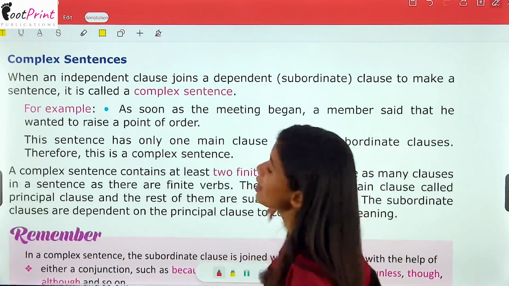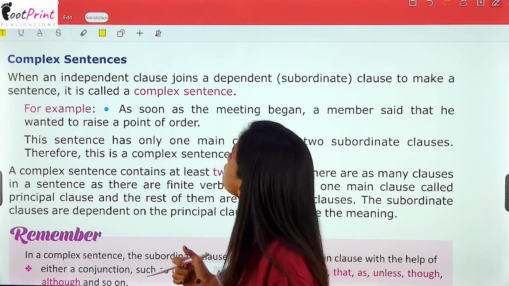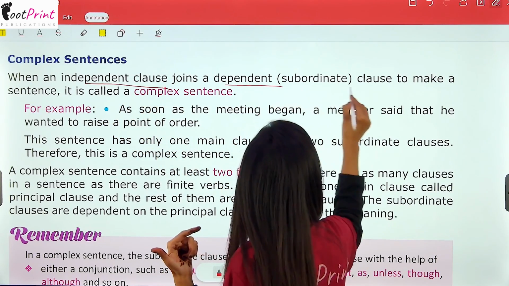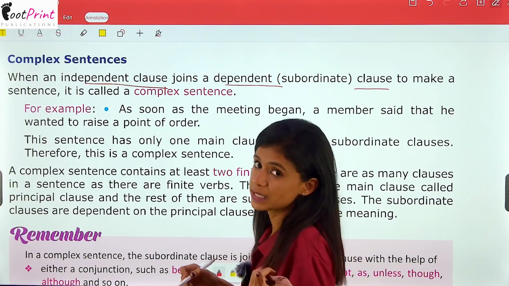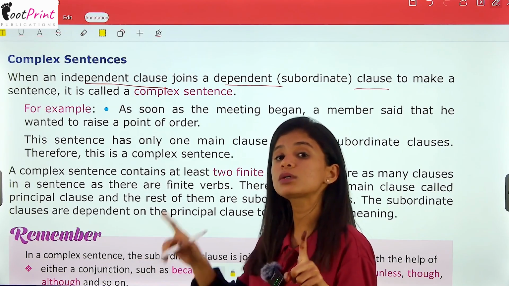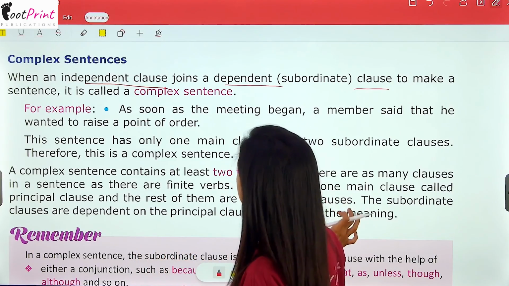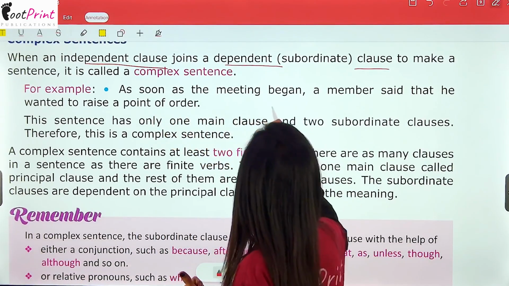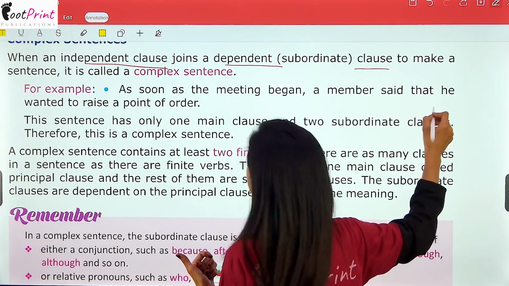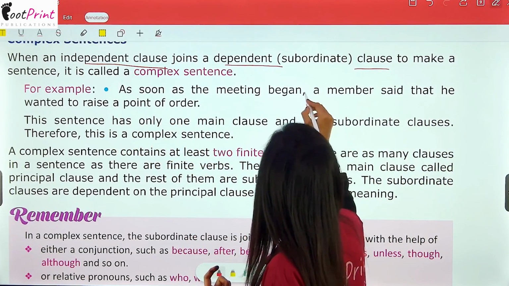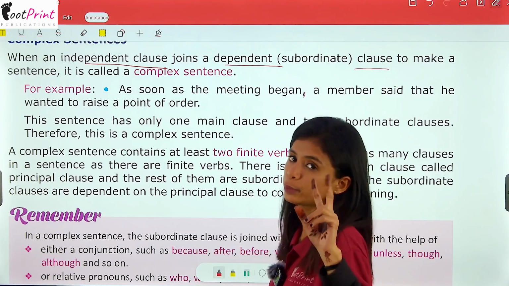Next and the last, we have complex sentences. When an independent clause joins a dependent clause to make a complete sentence. जब एक independent clause एक dependent clause को join करता है. अब हम देखते हैं ये करता कैसे है. As soon as the meeting began, a member said that he wanted to raise a point of order. Now, here we have used a comma to join 2 sentences.